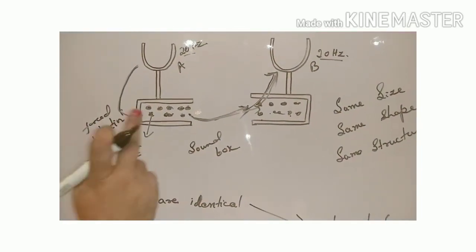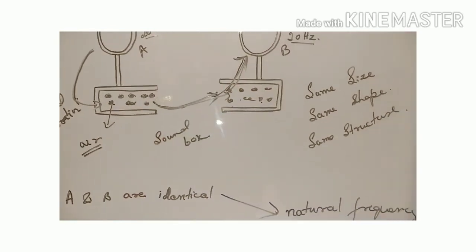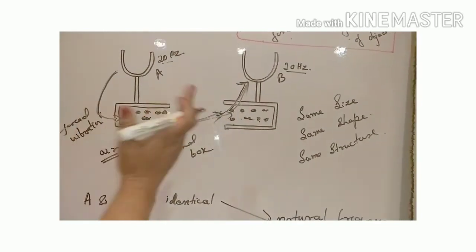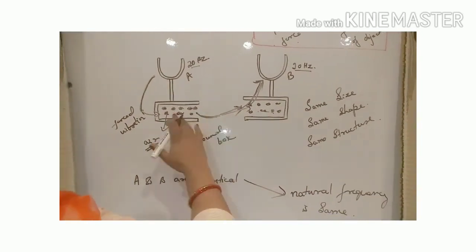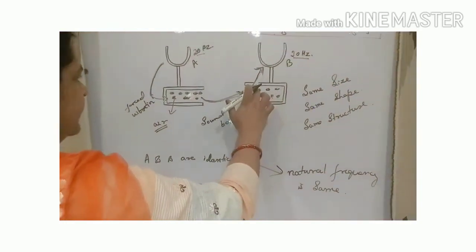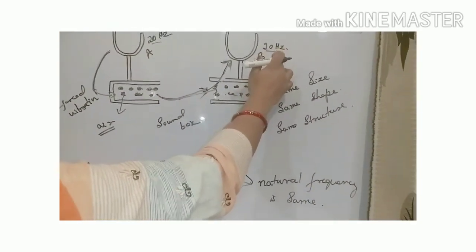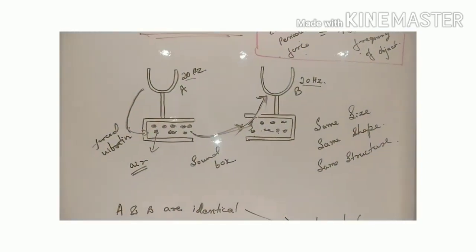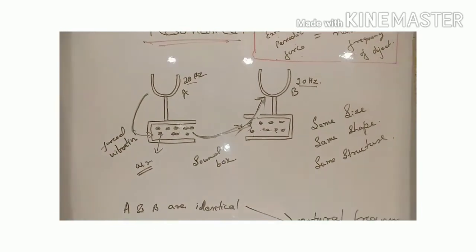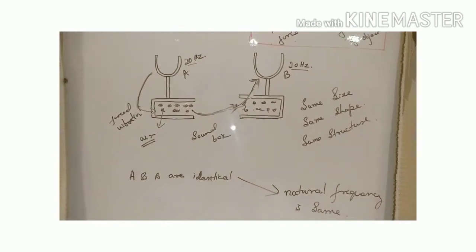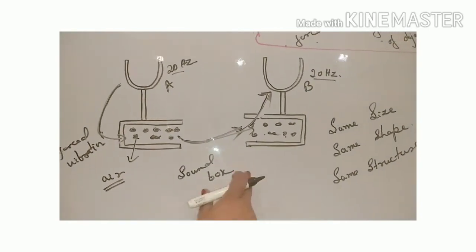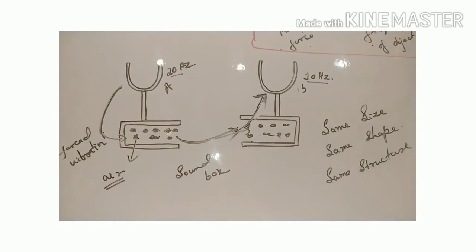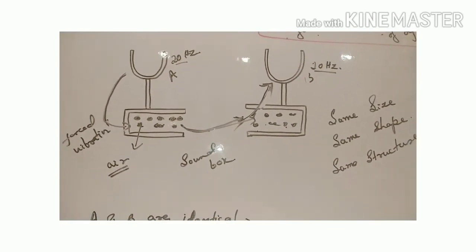That means B will vibrate with more amplitude and create a loud sound, because resonance occurs here. When we bring the applied force over here, B already has 20 Hz and we are giving 20 Hz frequency. That's why resonance occurs, because of the special condition that the external periodic force becomes equal to the natural frequency of B. Hence B will vibrate with larger amplitude and create a loud sound.